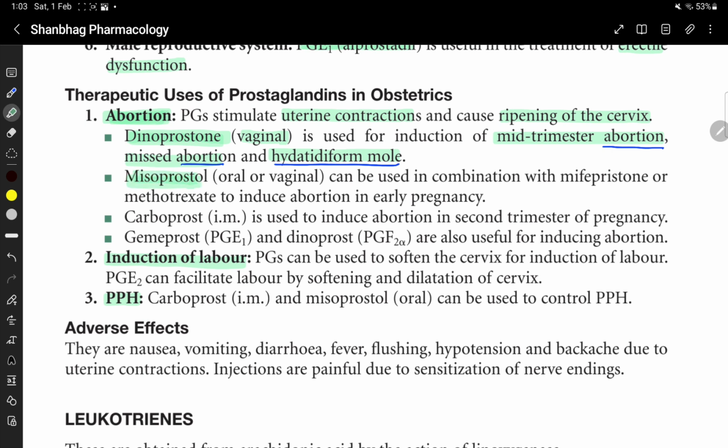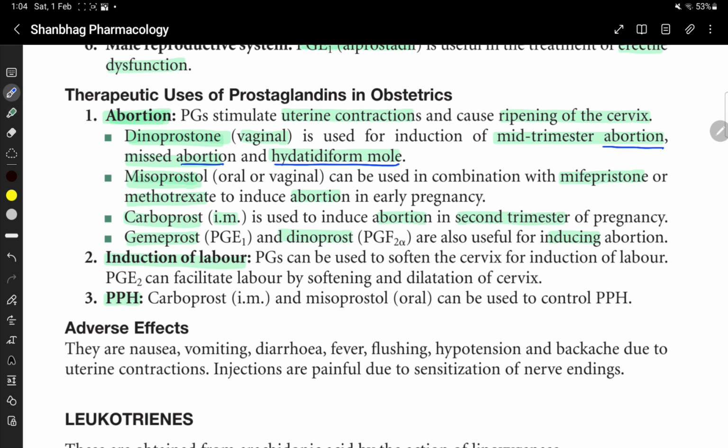Misoprostol, oral or vaginal, is used in combination with mifepristone or methotrexate to induce abortion in early pregnancy. Carboprost IM is used to induce abortion in the second trimester of pregnancy. Gemeprost, that is PGE1, and dinoprost, PGF2 alpha, are useful in inducing abortion.